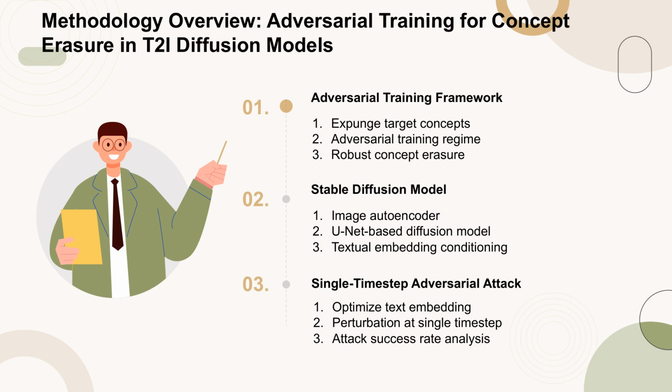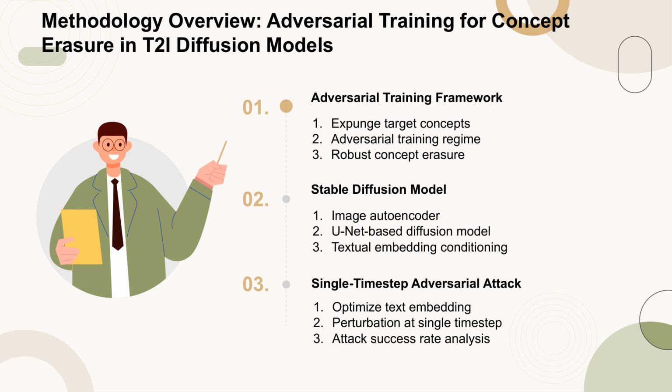The methodology presented in this paper focuses on expunging target concepts from text-to-image (T2I) diffusion models through an adversarial training framework. This framework is designed to robustly erase specific concepts. The method is built upon the Stable Diffusion Model (SD), which includes an image autoencoder and a UNet-based diffusion model that conditions on text embeddings.